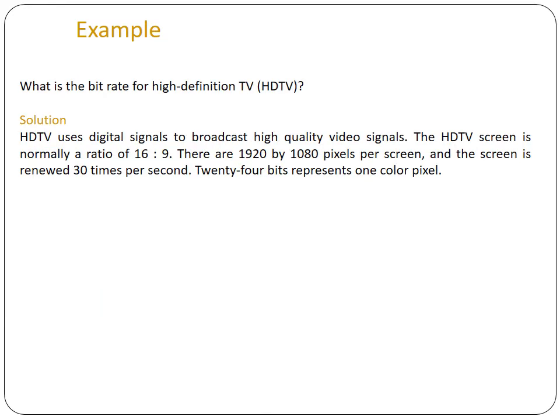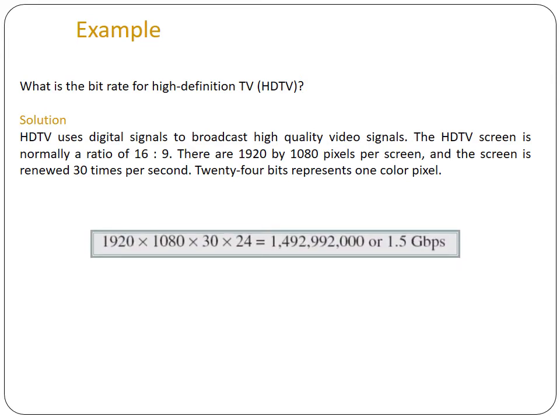Moving to the next example, what is the bit rate for high definition TV, HD TV? You know that the HD TV screen has an aspect ratio of 16:9. Now, there are 1920 by 1080 pixels per screen, and the screen is renewed 30 times per second. 24 bits represent one color pixel. This is the information which you know. Now you are supposed to find out the bit rate of high definition TV.